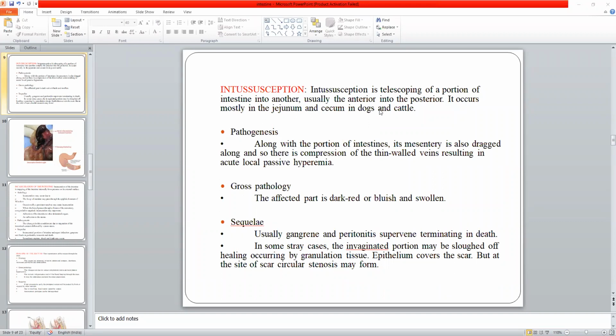So regarding pathogenesis, when part of the intestine gets invaginated inside the anterior part, along with the intestine some part of the mesentery also gets telescoped, and so there is compression of the blood vessels leading to local congestion. Naturally, the affected part will be dark red, blue, and swollen. And if it is not treated in time, it will lead to necrosis, peritonitis, and finally even fibrosis, scar formation, and even death.